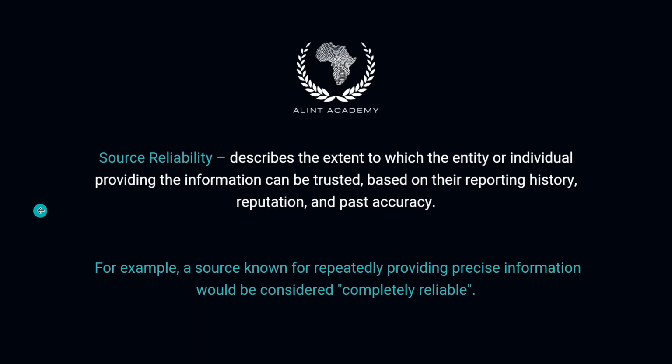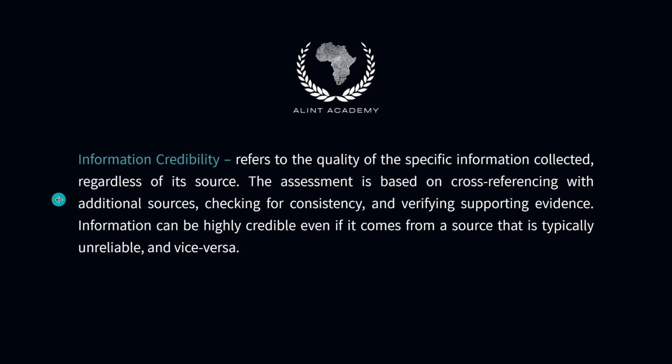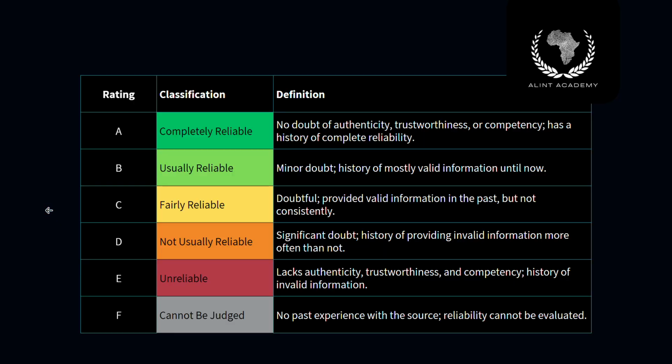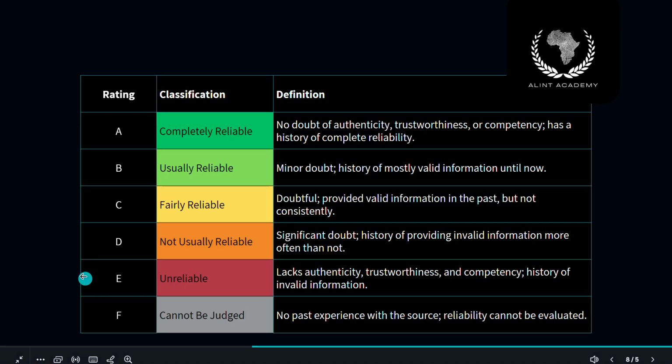Slide. Source reliability table. On the next slide, you will see the source reliability table. This table typically uses letter classifications and color coding. For example, A. Completely reliable, B. Usually reliable, C. Fairly reliable, D. Not usually reliable, E. Unreliable, F. Reliability cannot be judged.